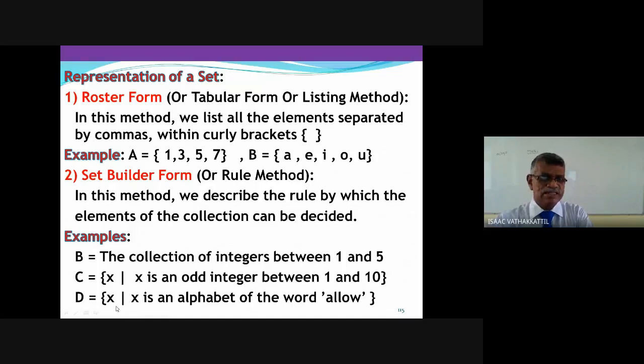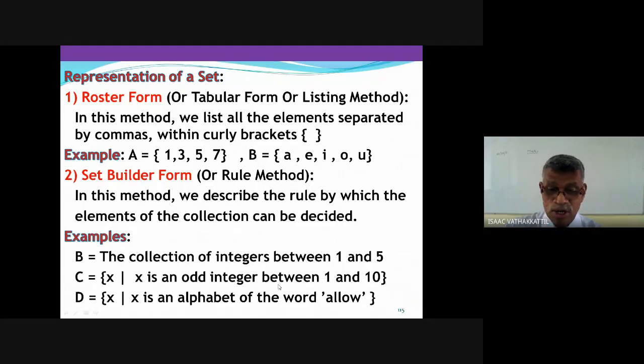Another one, set of X such that, this is B, C, and this is D. Set of X such that X is an alphabet of the word allow. Now, if I ask you to list these, B, you will list 2, 3, 4. C, you will list odd integers between 1 and 10: 3, 5, 7, 9.